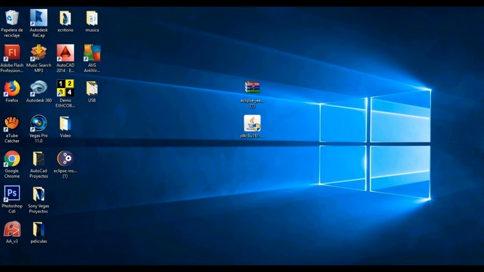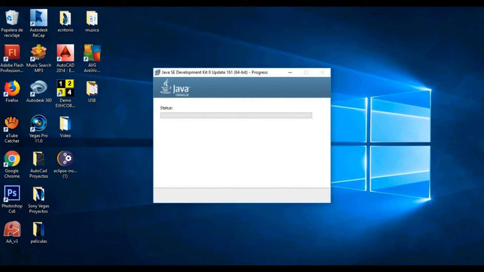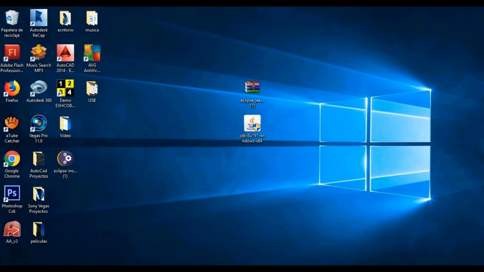We install the JDK running as administrator and we wait. We press the next button. We press the next button again and we wait. When finished, press the close button.